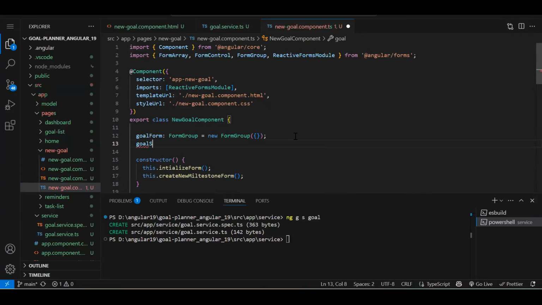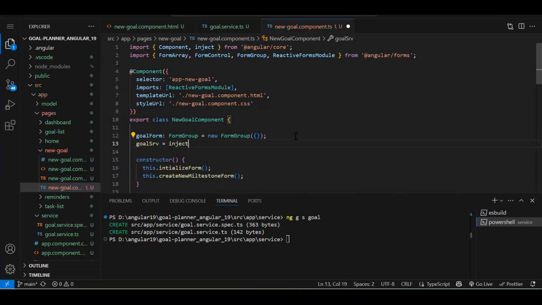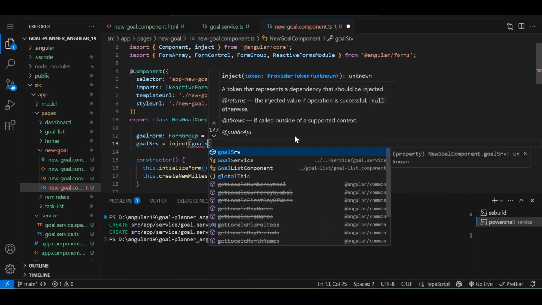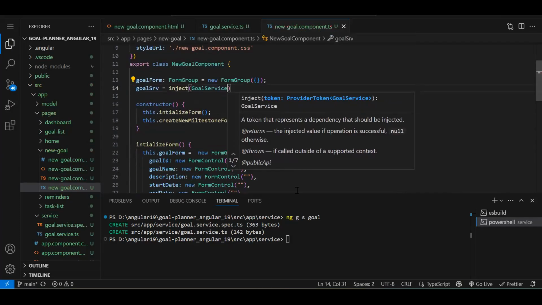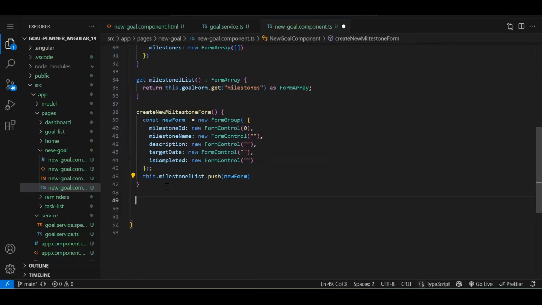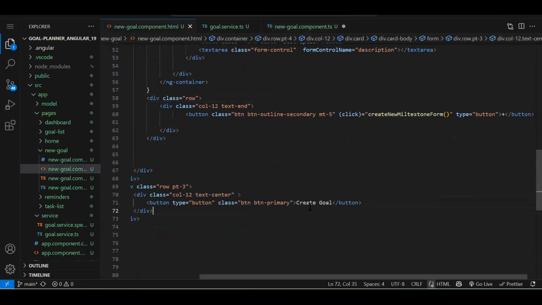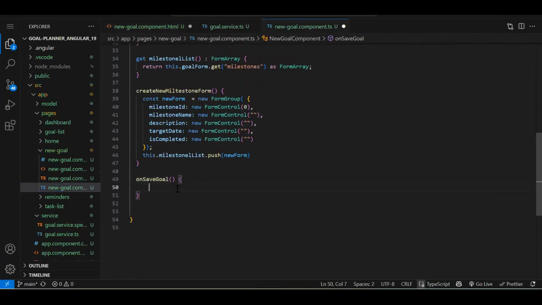goalService is equal to inject. What we need to inject? GoalService. Fine. Now we need to write the save function also. onSaveGoal, this function we will call on the page, on the create goal button click. So over here, click like this. Fine. Now inside this function, we have to actually write the API call.